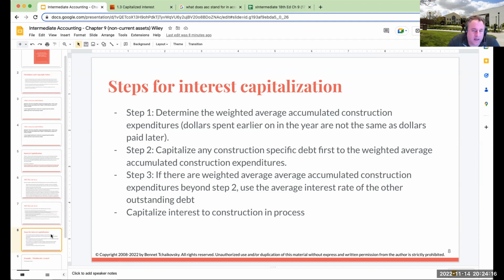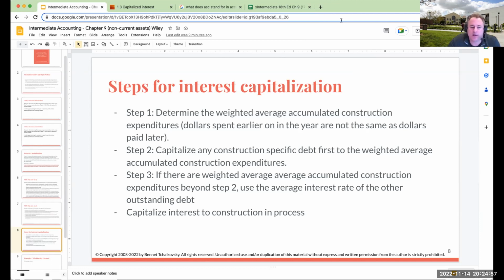Once we do that, the next step is saying, okay, do we have any debt that is specific to the construction? If we do, we're going to capitalize that amount using that weighted average construction expenditures. If there's anything left over, say we had 5 million of weighted average construction expenditures and 1 million of construction-specific debt, then we've applied that rate to that 1 million. But what about the other $4 million? That other $4 million is going to be more a function of what other debt we have outstanding.